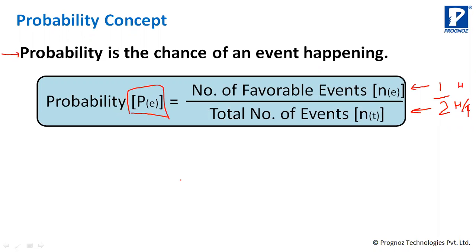Now, what is the probability that you will either get head or tail जब आप coin को toss करेंगे? When you toss a coin, what is the probability that you will either get head or tail? या तो head आएगा या tail आएगा.